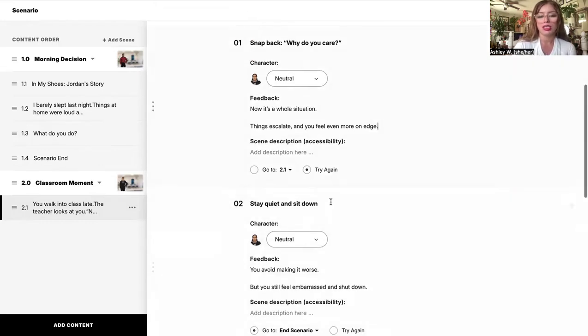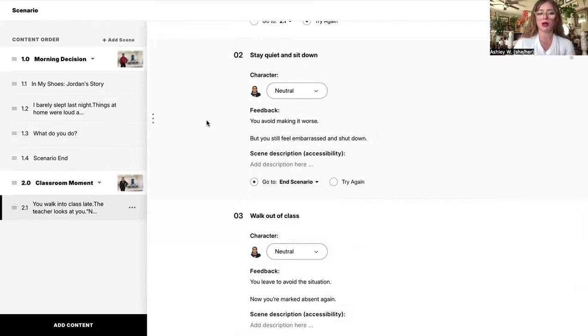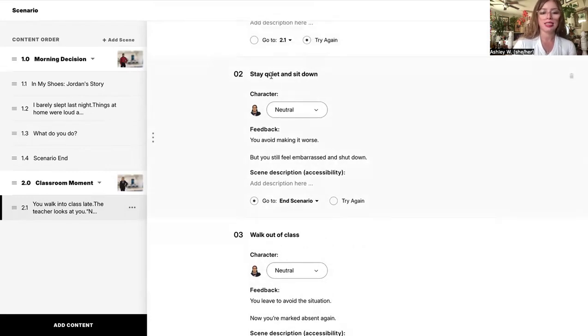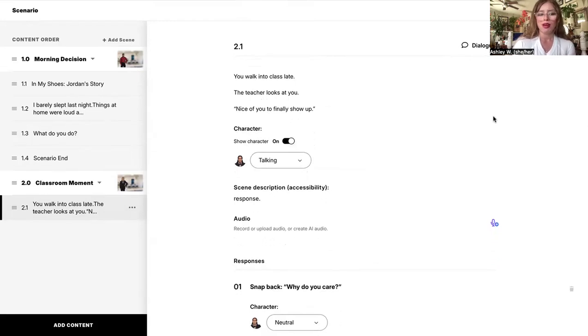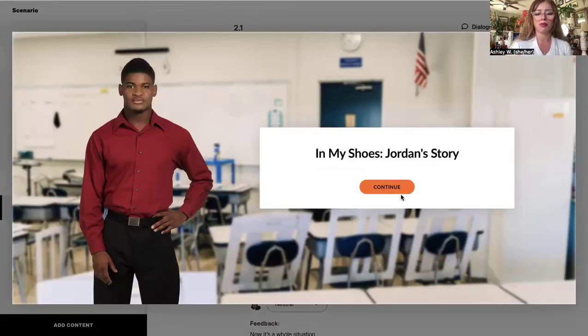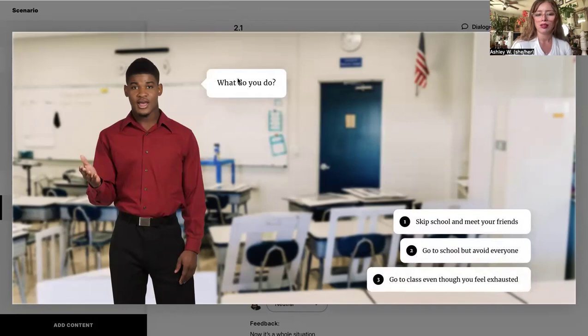And then again, we have the choices here where the learner can choose to try again or go to the next scene. The same goes for the third option, but the correct response in this scenario is to stay quiet and sit down. And the feedback would be you avoid making it worse, but you still feel embarrassed and shut down. So this is just an example scene. It wouldn't necessarily be fully complete, but this is just an example of how to use it and how to go about it and be interactive with the learners.